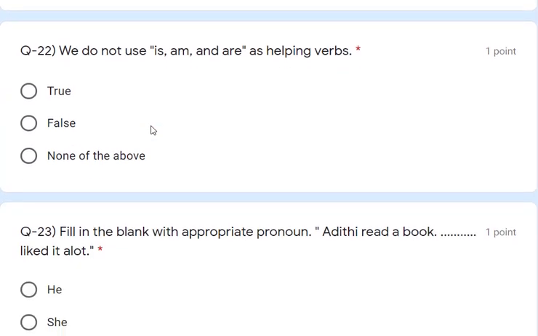Here, true or false. We don't use is, am, and are as helping words. Is that true or false? I think that is false, right? We can use is, am, are as helping words. So this is false.